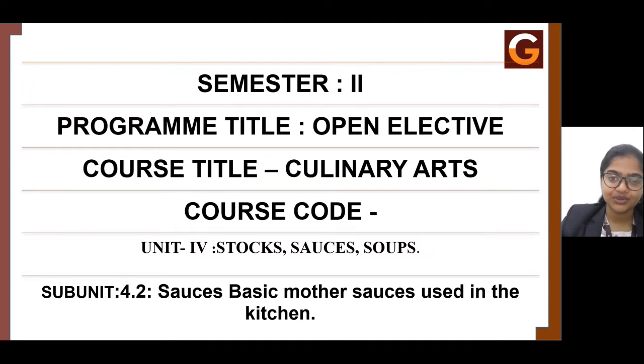So in the previous session, we discussed different types of stock, what is stock, the method of preparation of stocks and its usage in culinary kitchens. Apart from that, we also discussed different types of thickening agents. For example, we discussed what is roux, gelatin, the slurry, that is the cornstarch, and even whitewash. So these are the different thickening agents that we discussed in the previous session.